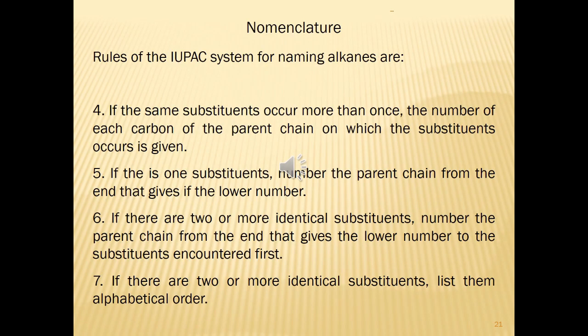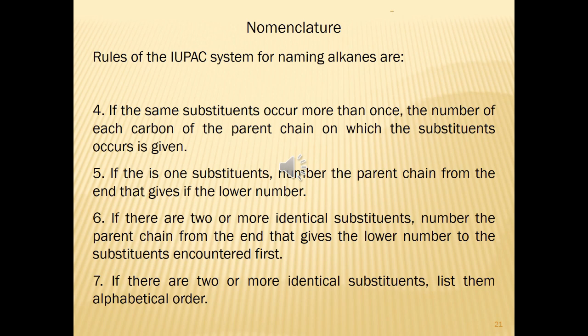If the same substituent occurs more than once, the number of each carbon of the parent chain on which the substituents occur is given. In addition, the number of times the substituent group occurs is indicated by a prefix. Kalau dia 2 kali, so di. Kalau dia 3 kali, ada 3 methyl, so tri. Kalau 4, tetra, and so on lah. Then, if there is one substituent, number the parent chain from the end that gives it the lower number. Okay, yang paling hampir dengan substituent dia.